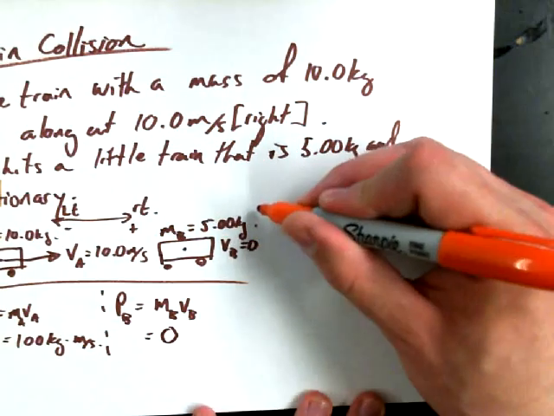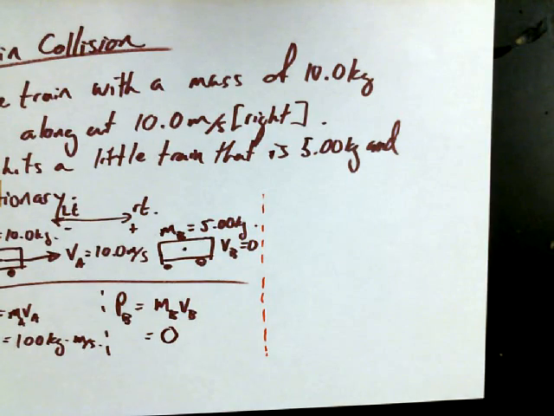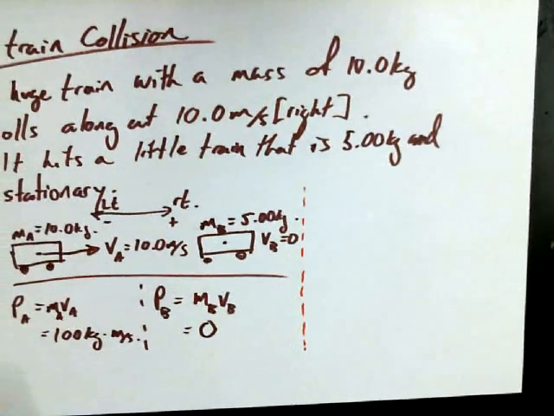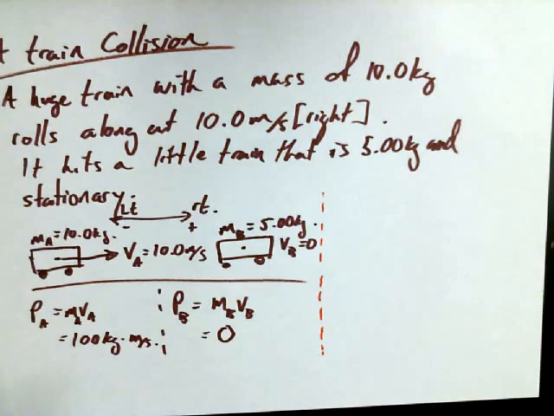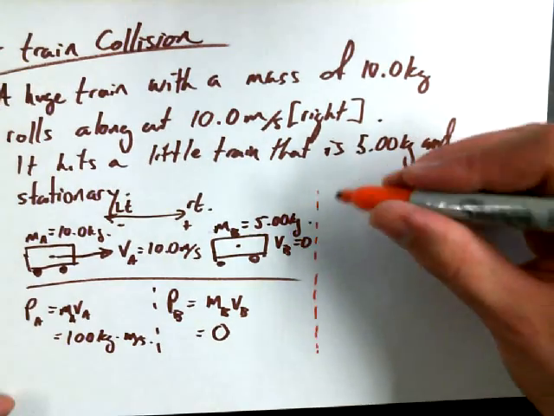Now, a lot of people like to break up interactions between multiple masses for momentum conservation and energy conservation into before and after situations. So on the left is going to be before and on the right is going to be after. But here's the question.